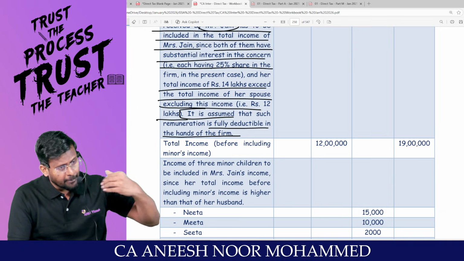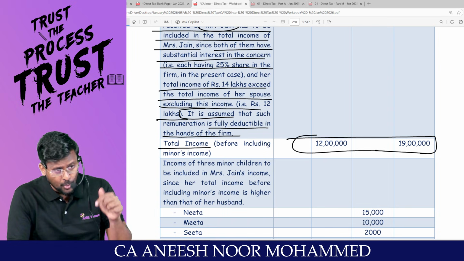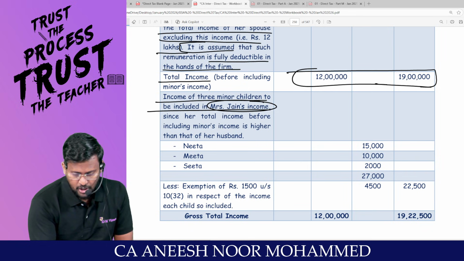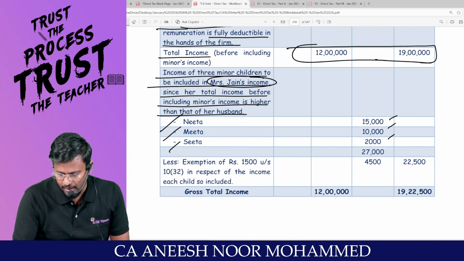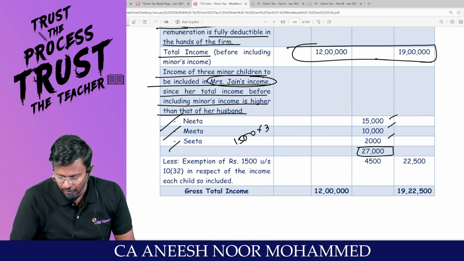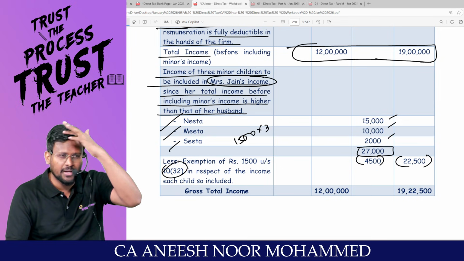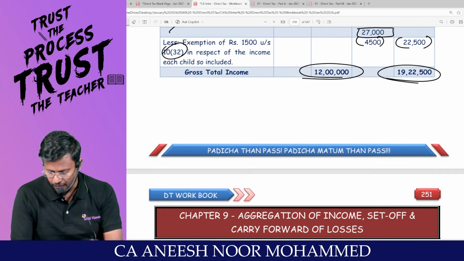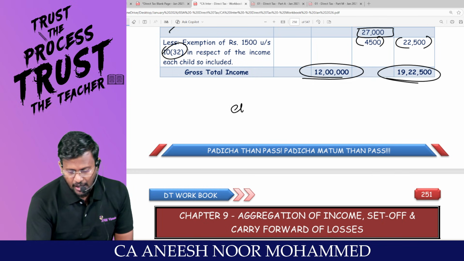So I have done the clubbing of the parents first. Total income before minor income is 12 lakh and 16.5 lakh. Still who is leading? Mrs. Jain is leading. So the income of the 3 minor children is to be included in Mrs. Jain's total income, before including that of her husband. So Nita, Meeta, Sita, 15,000, 10,000 and 2,000, total 27,000. Less 1,500 each, so 1,500 into 3 is 4,500, which we can claim as deduction under section 10(32). The balance 22,500 will be clubbed in her hands. So the gross total income of Mr. Jain is 12 lakh, and the gross total income of Mrs. Jain is 19,22,500.